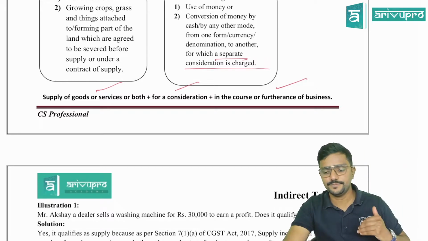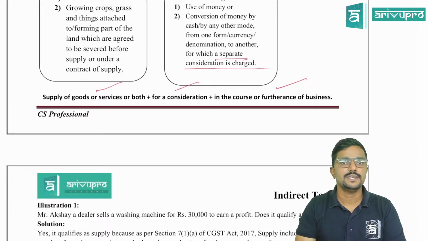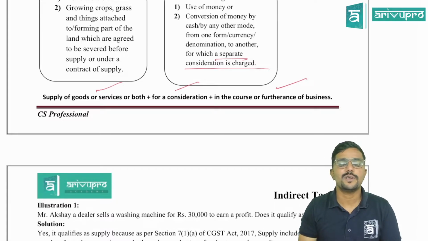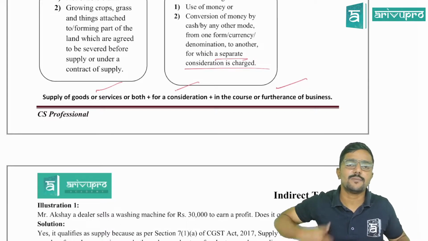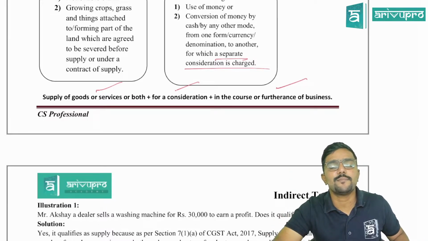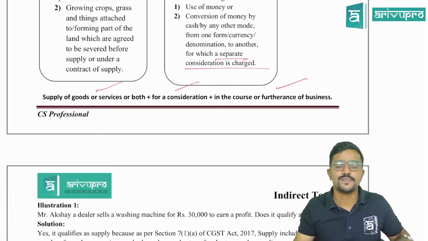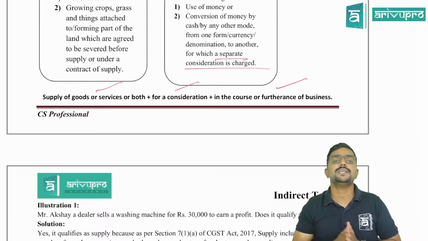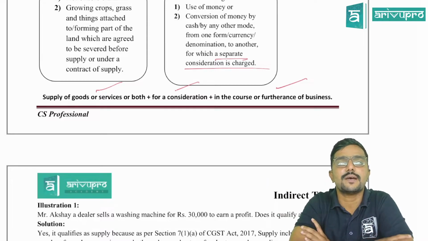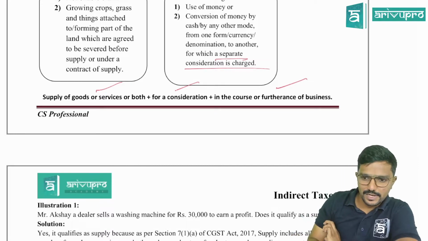For example, there is a supply of goods for free. Is it a supply as per 7.1a? No, because there is no consideration. Next, I am a non-taxable person. I supplied something to you. Is it a supply? No. Why? Because it is not in the course or furtherance of business. So please be very careful. When only all these three conditions are satisfied, an activity will be a supply as per 7(1)(a), guys. Clear?